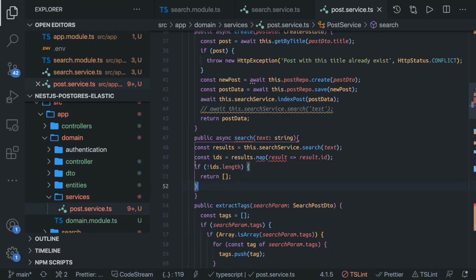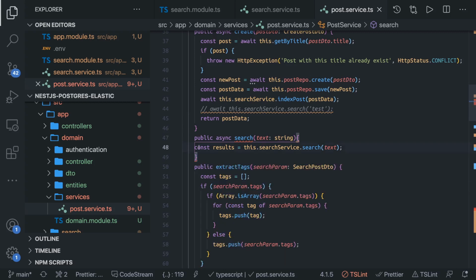But for me, this is fine, because we are always going to have the data in our Elasticsearch. So you can return this directly, public async search data, let's say, and we are getting the text. Okay, a simple method. Our service is calling the Elasticsearch service and giving us the data. What else do we need? And here we are already creating this data in Elasticsearch, right? So we are synchronizing the data whenever we are creating.